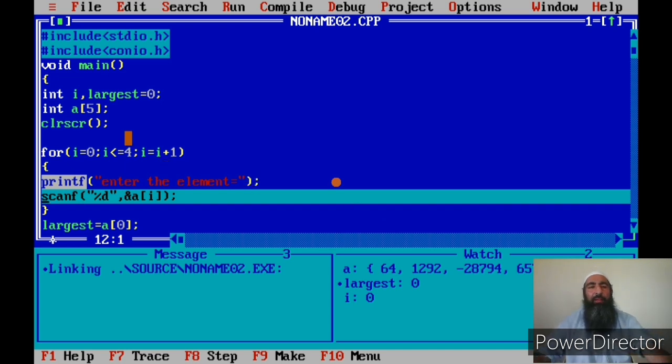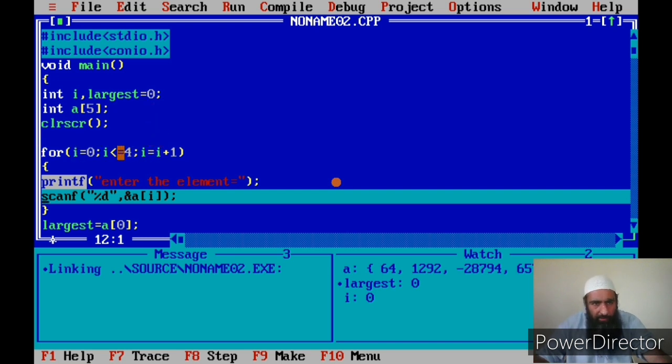See, for accessing an array or scanning, that is inputting an array or displaying an array, you need to run a loop from 0 to size minus 1. This is the rule, because you will be inputting the first element, then second, then third, and the index of the last element will be size minus 1. In this case, the size of the array is 5, so size minus 1 is 4. So I am running a for loop from 0 to size minus 1, and I step I by 1. Step I by 1 means I am incrementing I by 1.